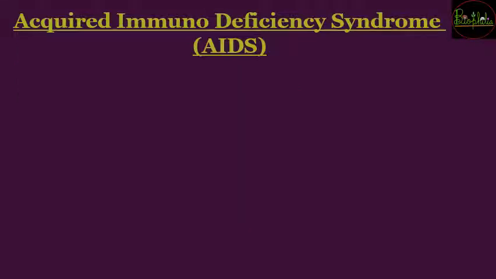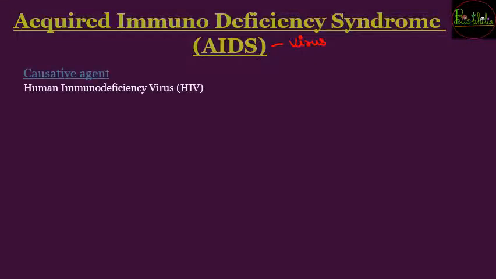Next is going to be acquired immunodeficiency syndrome, also commonly known as AIDS. So everyone knows about AIDS, which is going to be caused because of a virus that is called HIV. So even if you know about HIV, sometimes there is a case wherein you forget the full form. So even the full form is important, that is human immunodeficiency virus.